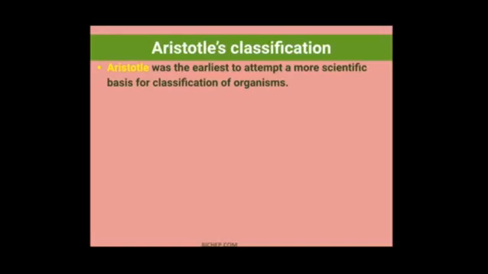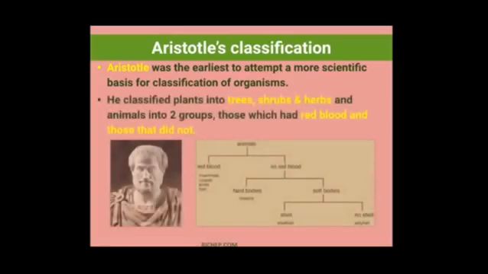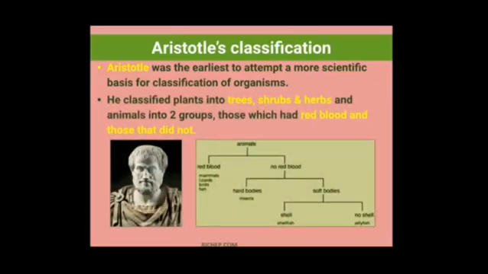He has classified the plants as well as the animals. He classified the plants into 3 groups, that is trees, shrubs and herbs, and animals into 2 groups, those which had red blood and those that did not. Trees means the big trees, for example the mango tree or the coconut tree, which have hard woody bark. Shrubs means the medium sized plants, for example the rose plant or the hibiscus plant. And herbs are the small plants which have a green, delicate stem, for example coriander.